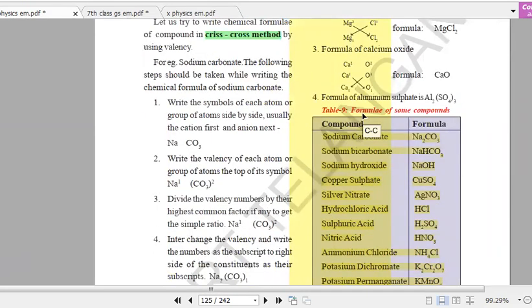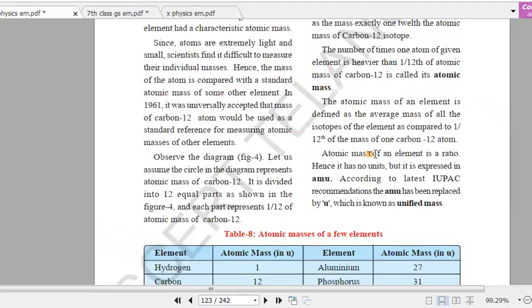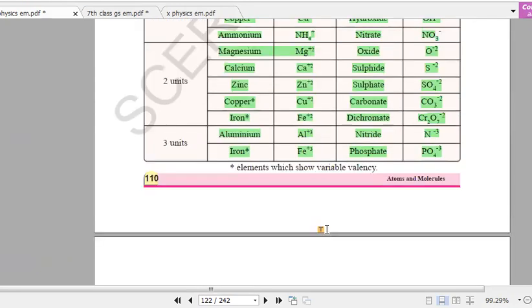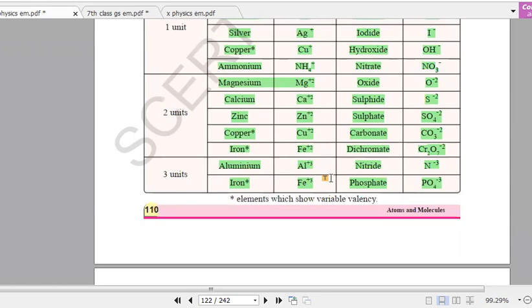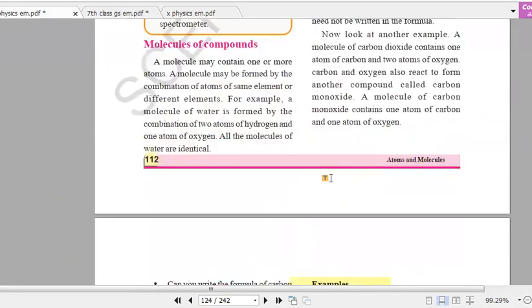అంటే ఈ కెమికల్ ఫార్ములాస్ ఇక్కడ ఉన్నాయి కదా, ఈ కెమికల్ ఫార్ములాస్ అందరికీ రావాలి. ఎట్లా రావాలంటే మనం క్రిస్ క్రాస్ మెథడ్ చేయాలి. క్రిస్ క్రాస్ మెథడ్ చేయాలంటే ఏం రావాలి? We should know what are these ions. If you know these ions, then it is very easy to write the chemical equations. Okay, it is very easy to write the chemical equation or chemical formulas. If you are able to write the chemical formulas, then you are easily able to write the chemical equation.